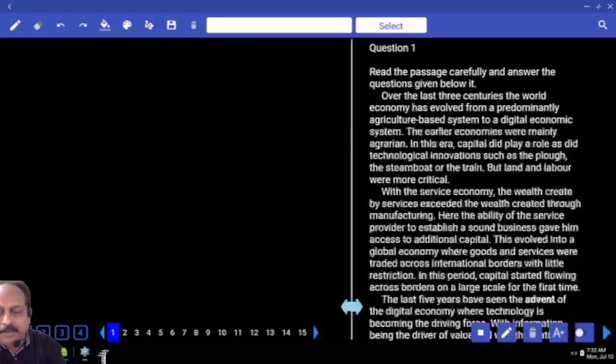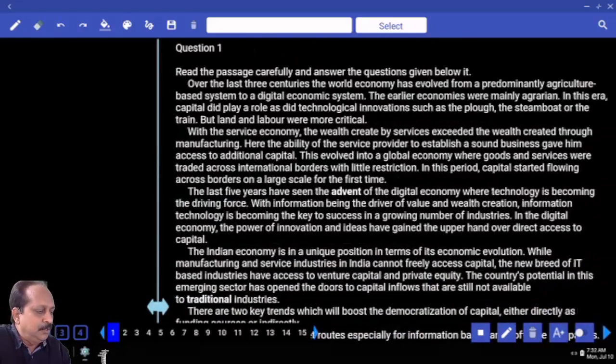So today's paper, IBPS Junior Assistant. What is the paper number? 40. It starts with a passage. Any passage related to economy is important. This is related to what? How the economy around the world has changed.